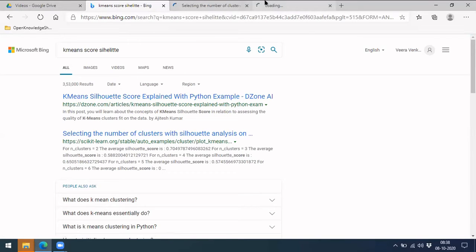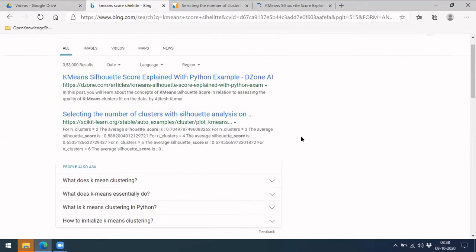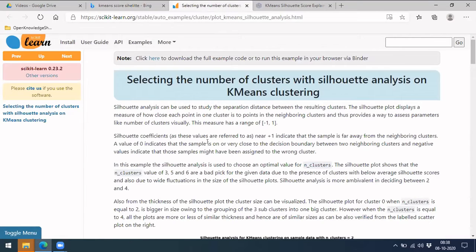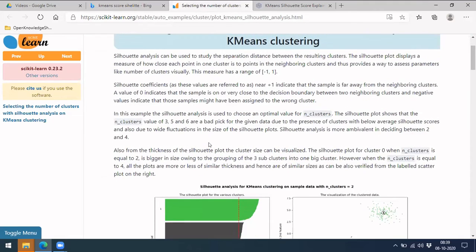So there is one kind of measure, just like how we have accuracy and other metrics for supervised learning problems. Here you don't know if cluster one belongs to the first class label, and cluster two belongs to class two. We don't have such metrics, because we don't have the ground truth annotated data for it. We just have X, not Y.